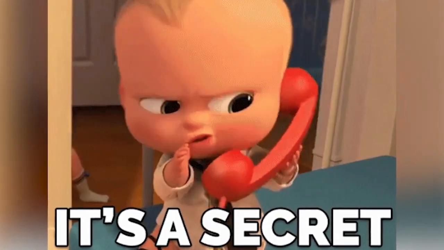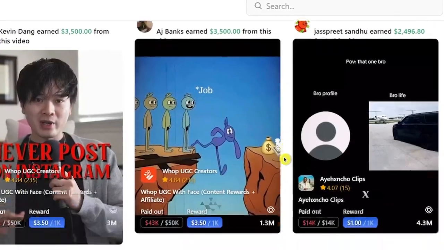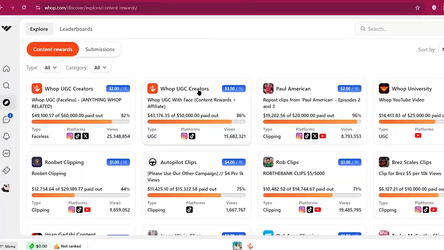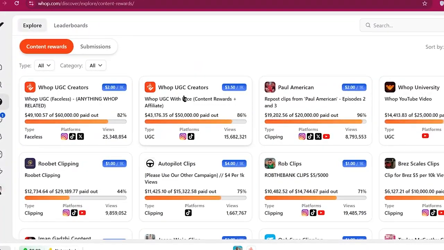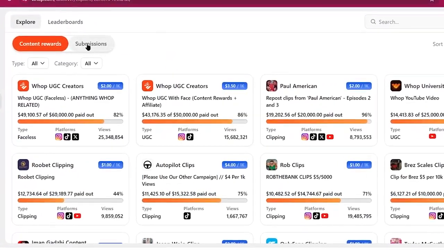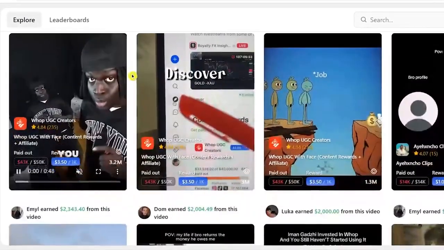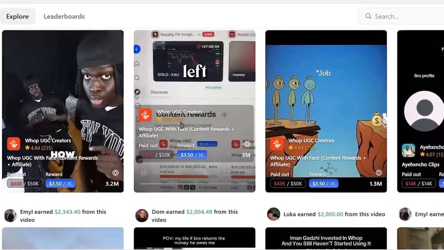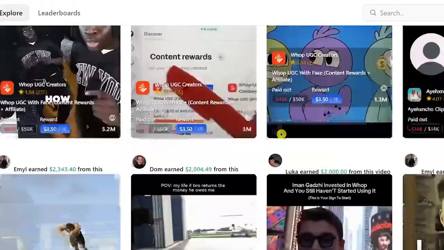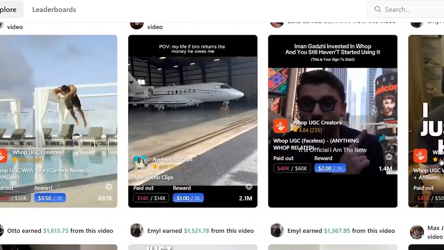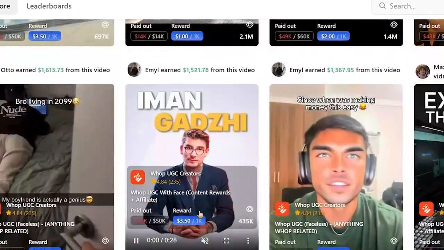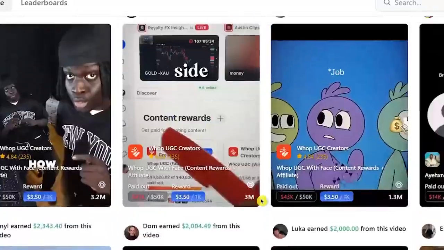And now the first secret bonus tip that no one's telling you on YouTube is that, for example, if you want to promote the whop UGC Creators Program too, what you can do is find the highest earners of this program from this submission page of whop content rewards. So as you can see, these are the highest earning clippers for this program, and there are some more clippers earning a little less. Now what you want to do is click on their profile icon from there. Let's say we open the AJ Banks.